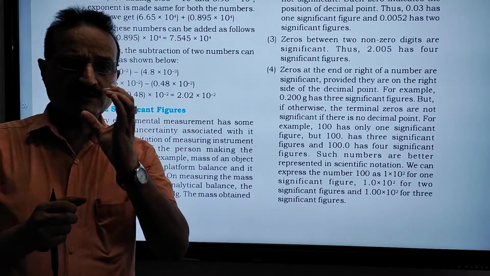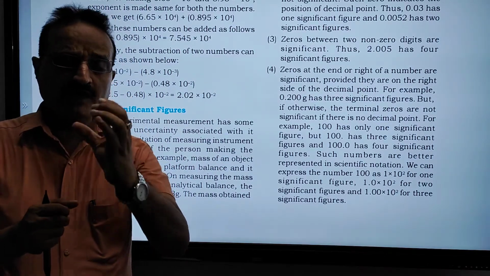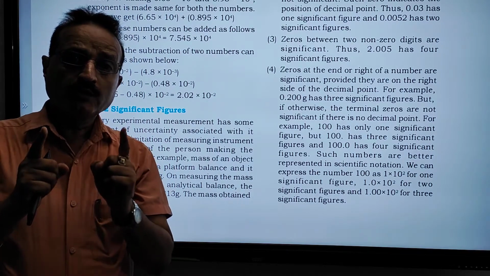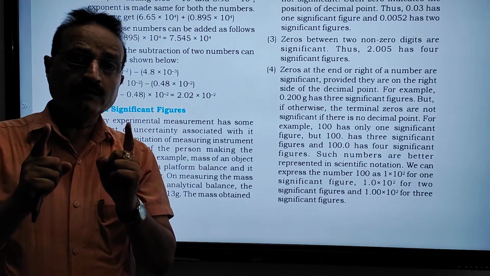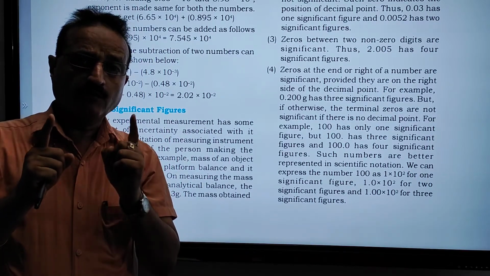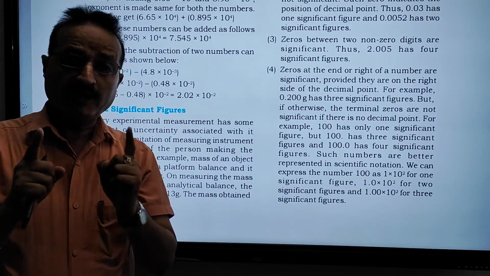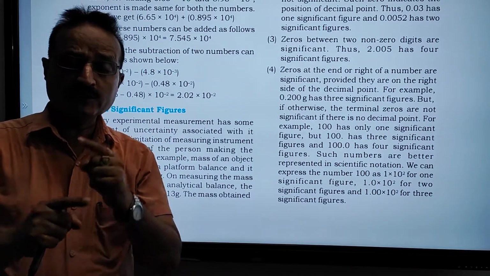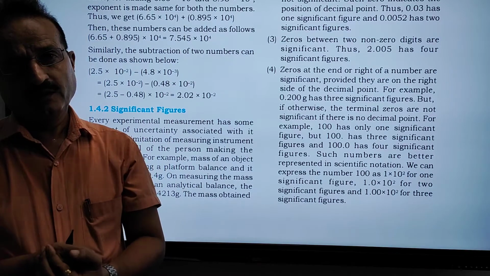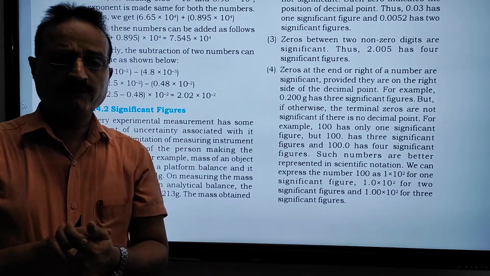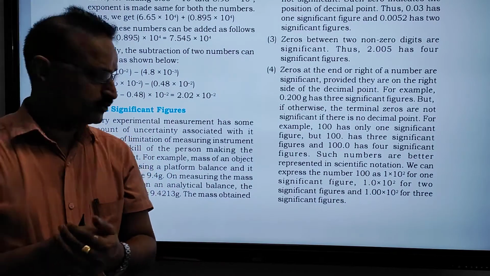So why is the word significant figure given? It is due to different instruments measuring the substance, and the skill changing from person to person, so to decide the particular value, significant figures are used.